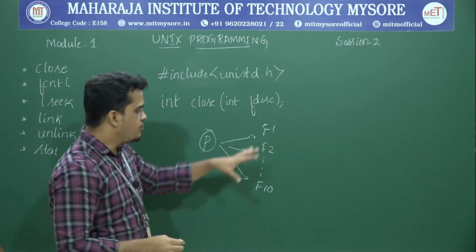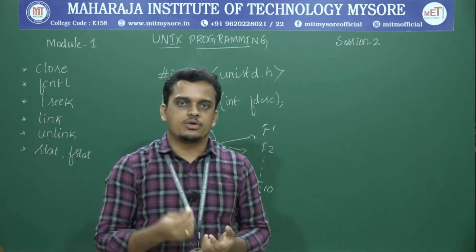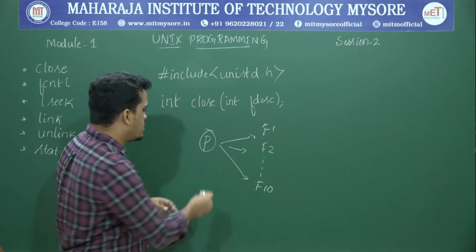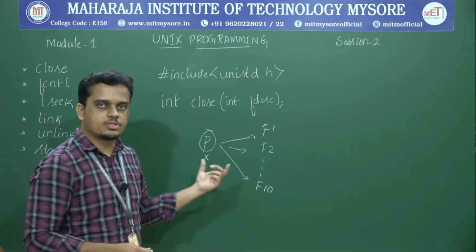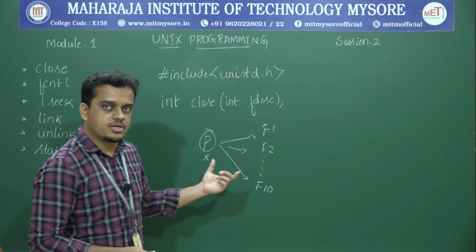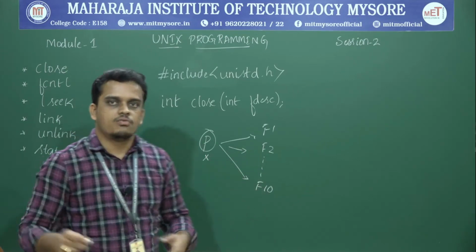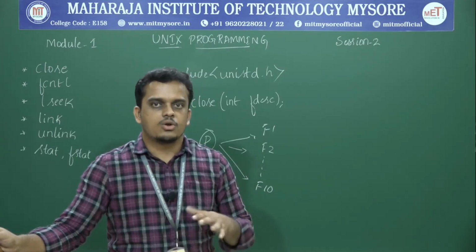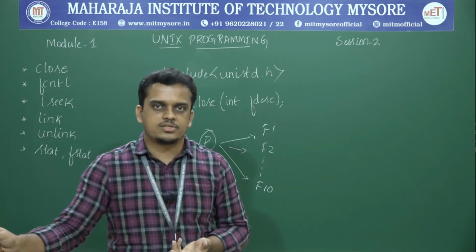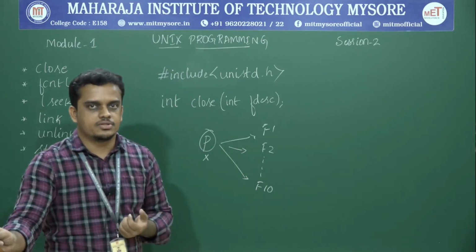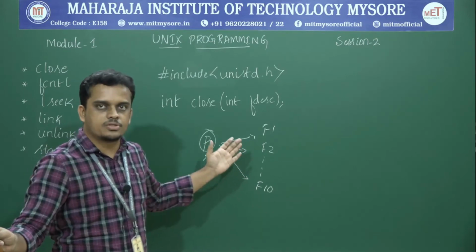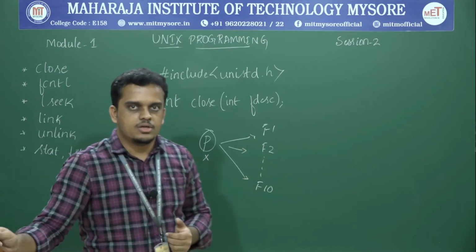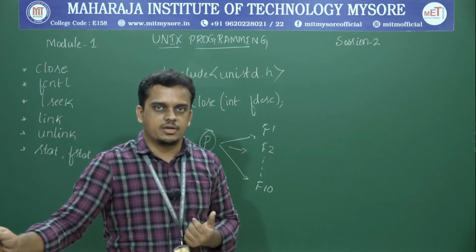at that instance, if only file 1 and file 2 are closed, and before closing the rest of the files the process itself terminates, then the rest of the files will be closed by the kernel. The kernel is the one who takes the job of closing the opened files of the process that has terminated. All the opened files of that process will be terminated. That is what the close API performs.